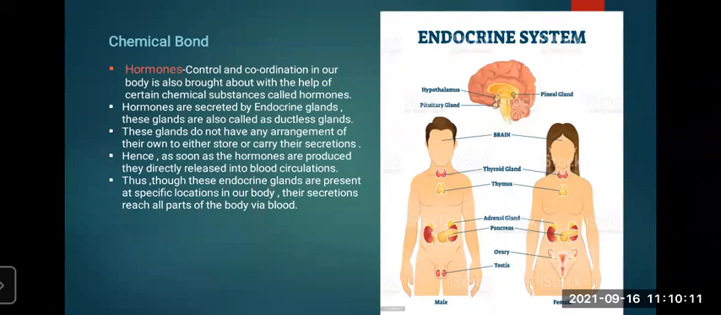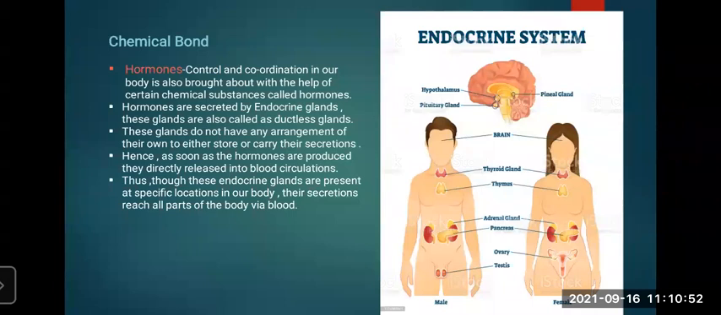Again, the control and coordination in our body is also brought about with the help of chemical substances called hormones. These hormones are secreted by endocrine glands, which are ductless, so they don't have any special arrangements to store or carry their secretion. So they directly release these hormones into the bloodstream. Through the bloodstream, these hormones reach each and every part of the body. Understood how endocrine glands work?